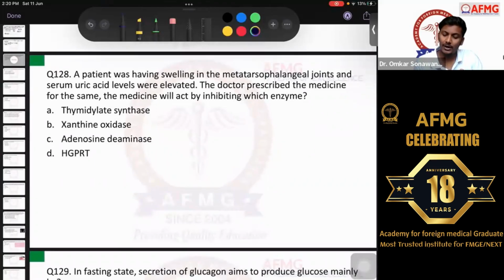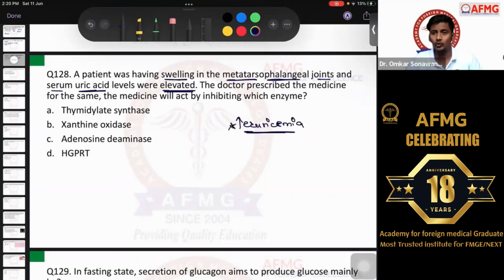Moving further now, question number 128. A patient was having swelling in the metatarsophalangeal joint. Whatever it is, as we know, it is a very easy diagnosis. A patient was having swelling in the metatarsophalangeal joints and the serum uric acid levels were elevated. If serum uric acid levels are elevated, that is called hyperuricemia. And as we know, whenever there is hyperuricemia or elevated levels of uric acid, these uric acid crystals will deposit usually in the joints.